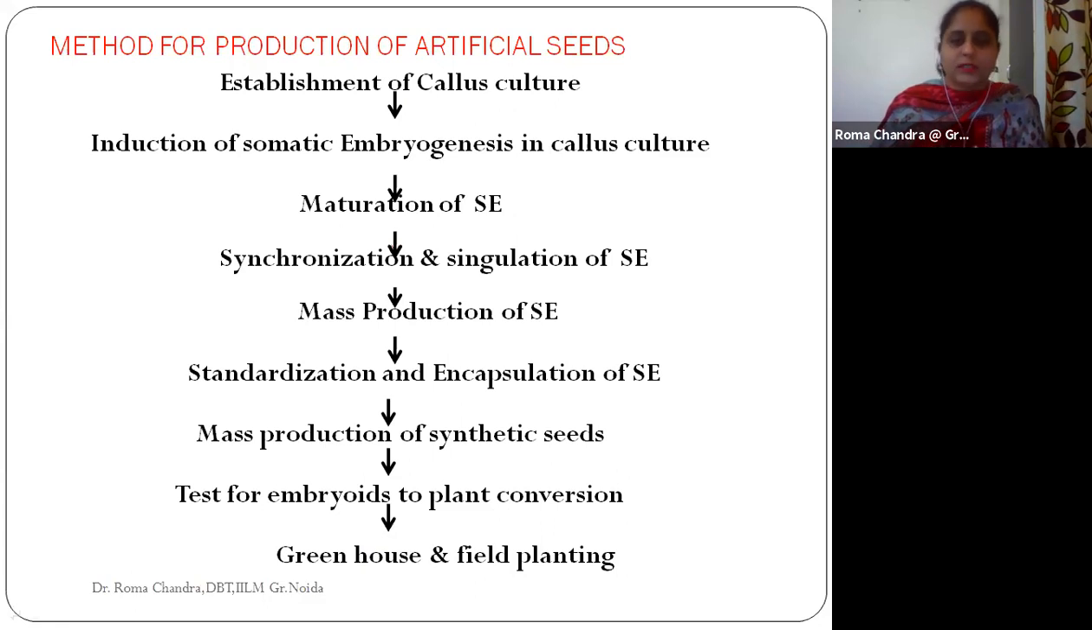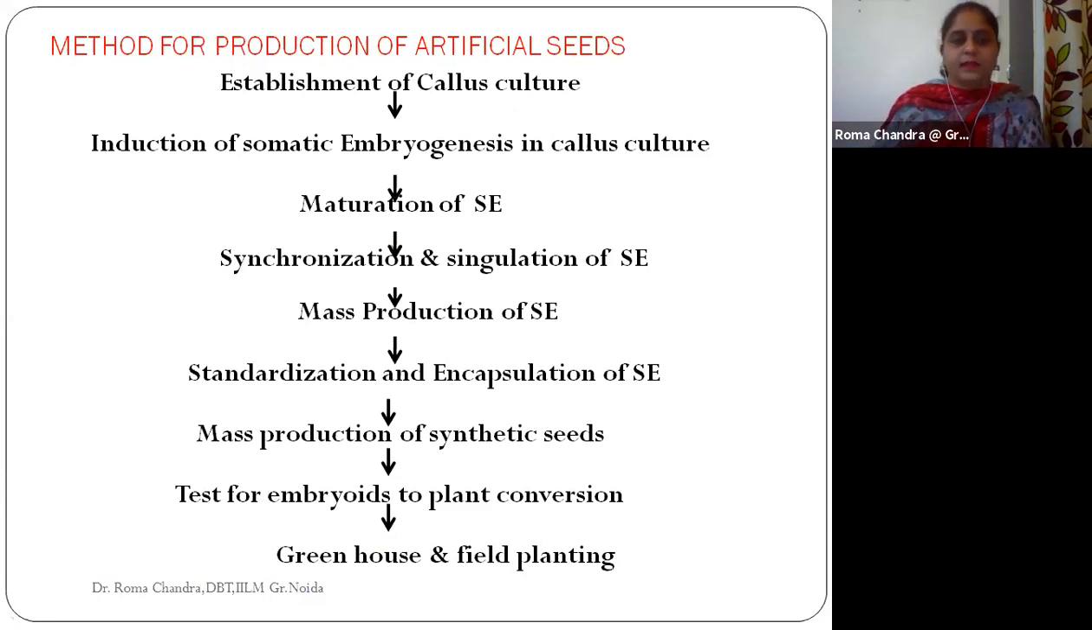These embryos, they take place. So we need to standardize these somatic embryos. We need to separate them individually and provide all the possible basic requirements that are used for the development of this embryo into a seedling, giving all the basic nutrients, the macronutrients, the micronutrients.